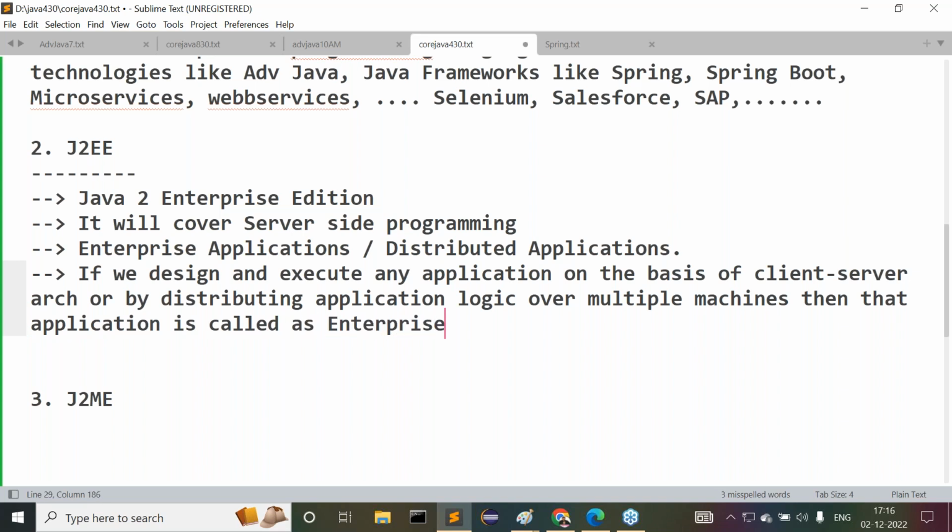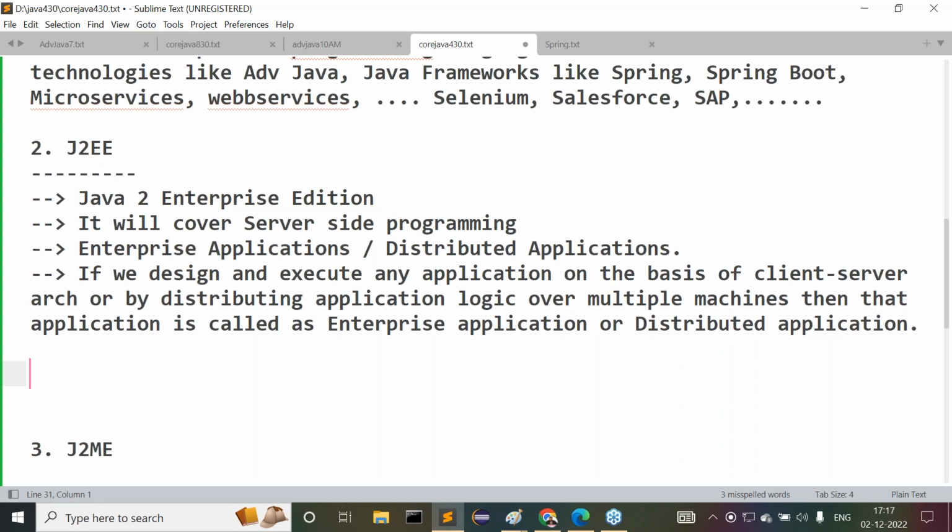An enterprise application? No, a distributed application. Understand, guys, what I'm telling you now?